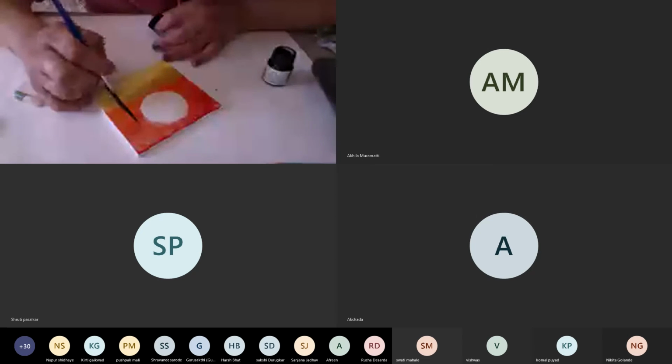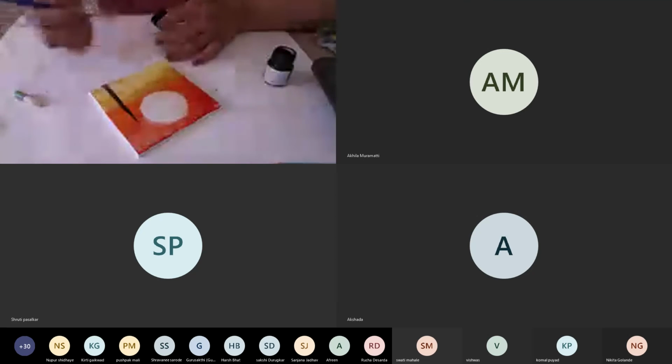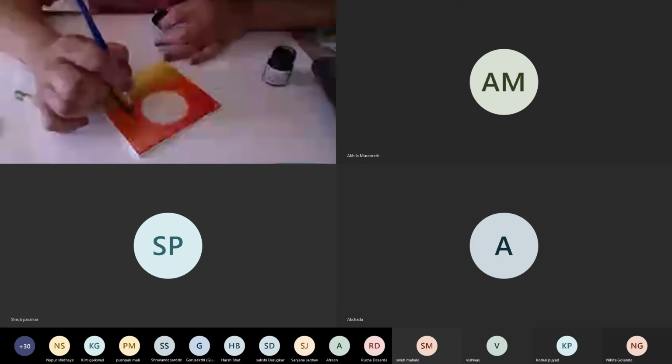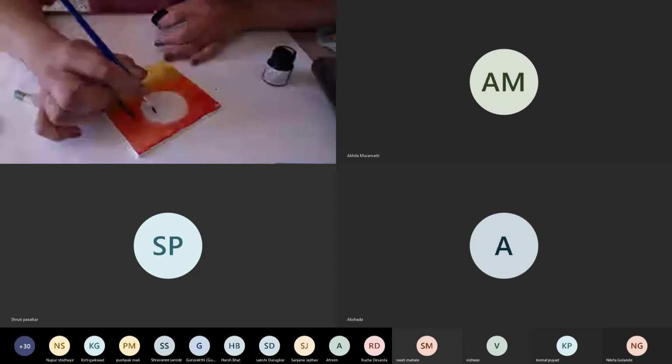Don't use black color in a good quantity, because it will spoil the way you have done it.